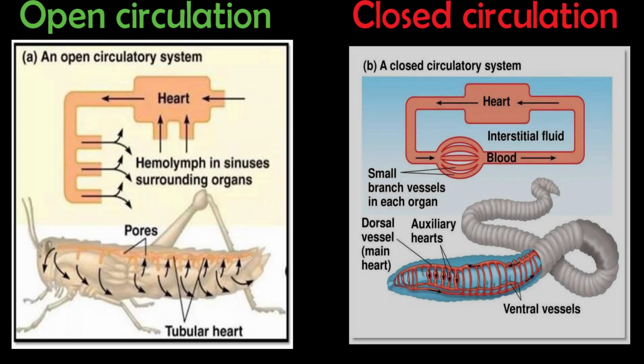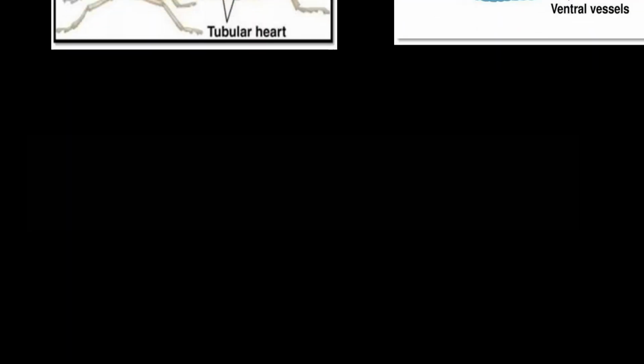But in closed circulation, the circulatory system where blood flows in definite blood vessels, means blood flows through the capillaries that are connected by the arteries and the veins. That means capillaries connect the arteries with the veins, and the circulation of the limited volume of blood is very rapid, and a high blood pressure is maintained by the elastic muscular walls of the blood vessels. This type of blood circulation is mostly found in vertebrates, and among the invertebrates it is specific to the earthworm.